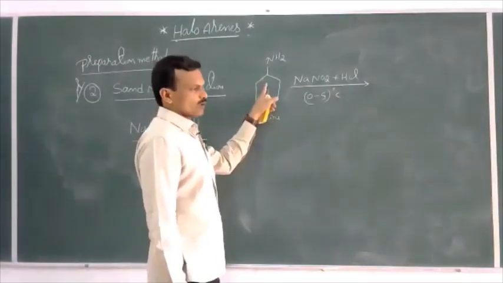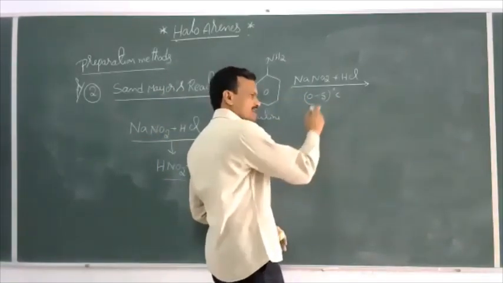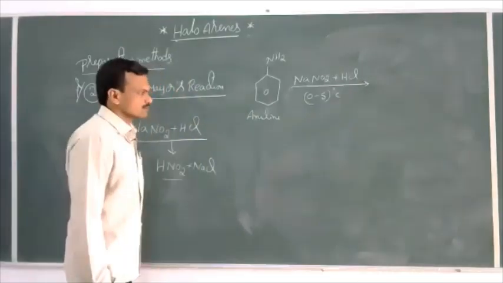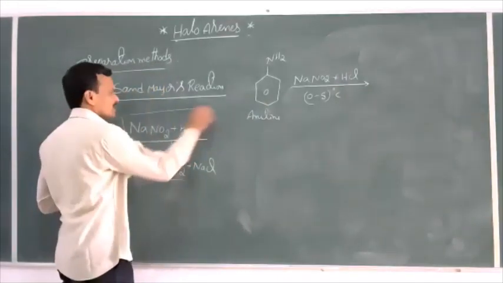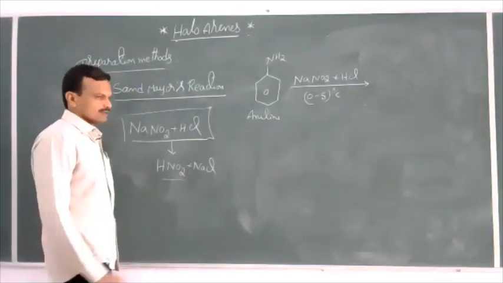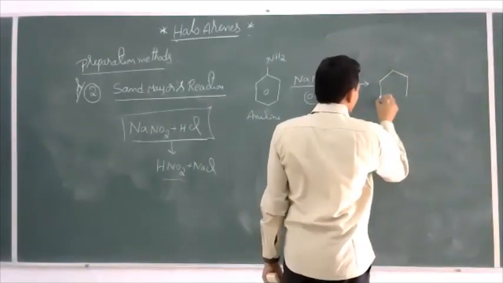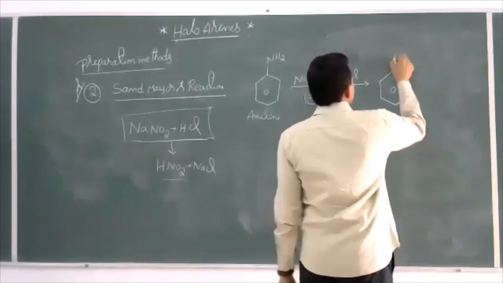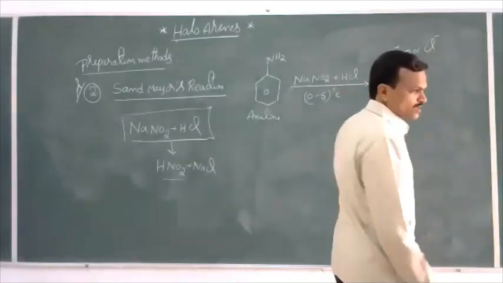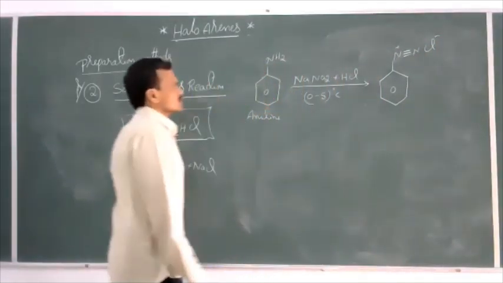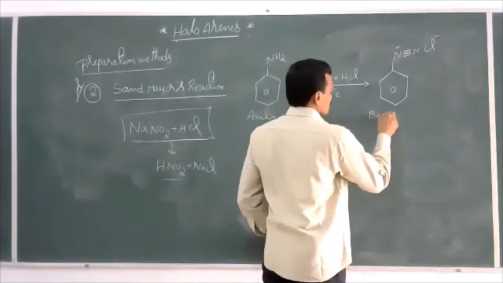When aniline is allowed to react with the ice cold nitrous acid, the temperature should compulsorily be less than 5 degrees Celsius. Under ice cold conditions, aniline reacts with nitrous acid, the mixture of NaNO2 and HCl. Then we get benzene diazonium chloride, C6H5N2 plus Cl minus.